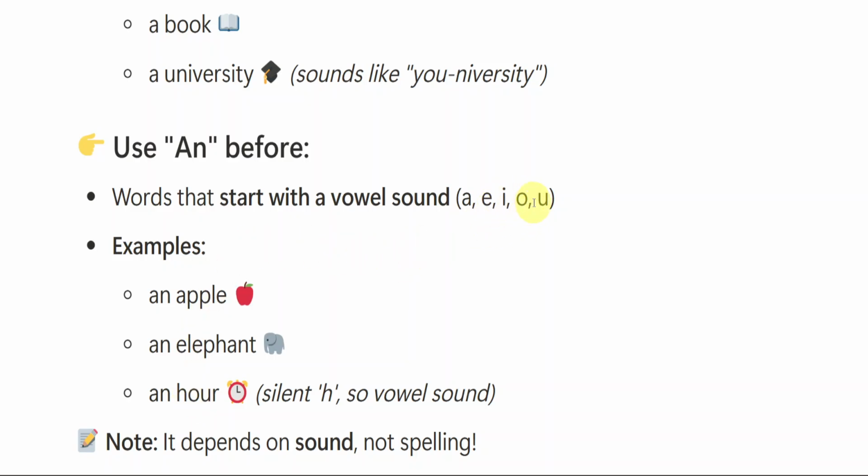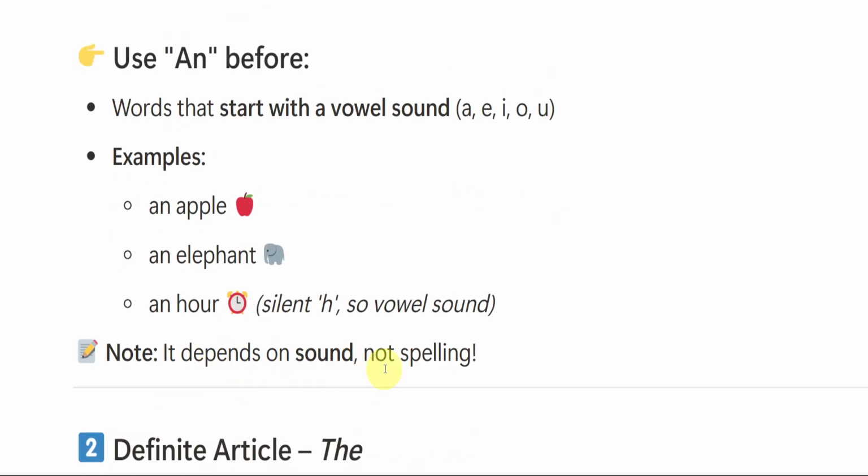So whatever words start with vowel sounds, we will be using an. Like an apple, an elephant, an hour, an egg, right? It depends on sound, not spelling. Okay, note, this is really very important. Most of the students make the mistake here. They look at the letter: if the letter is a vowel, they use an; if the letter is a consonant, they use a. But no, that's not correct. It is incorrect. We should identify the sound. It depends on the sound, not spelling or letter.